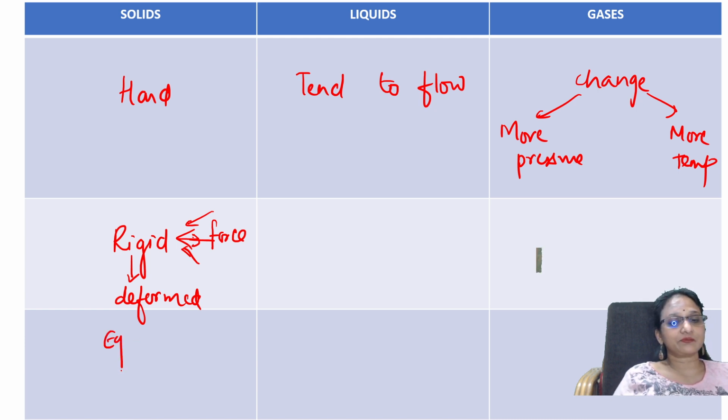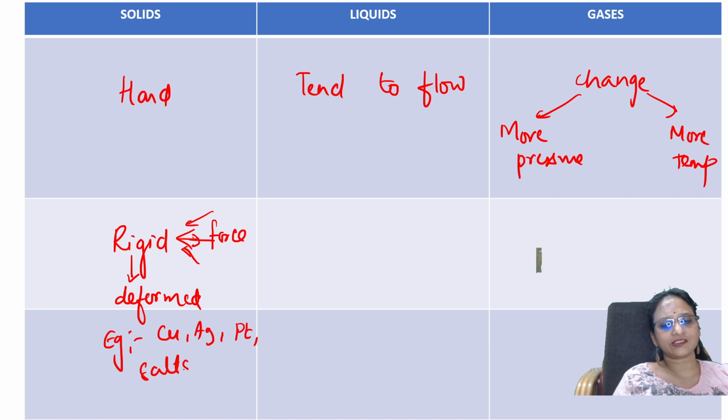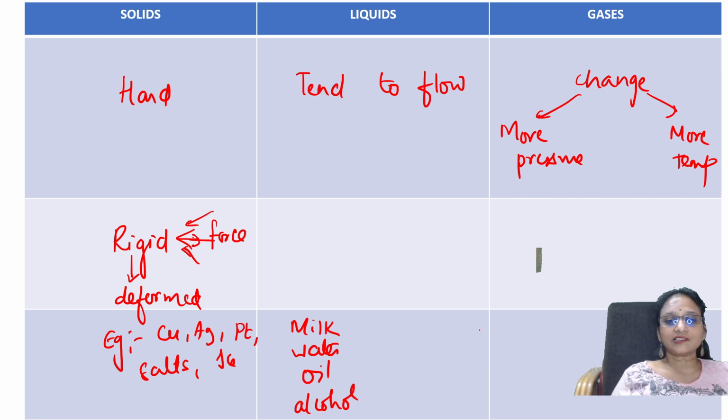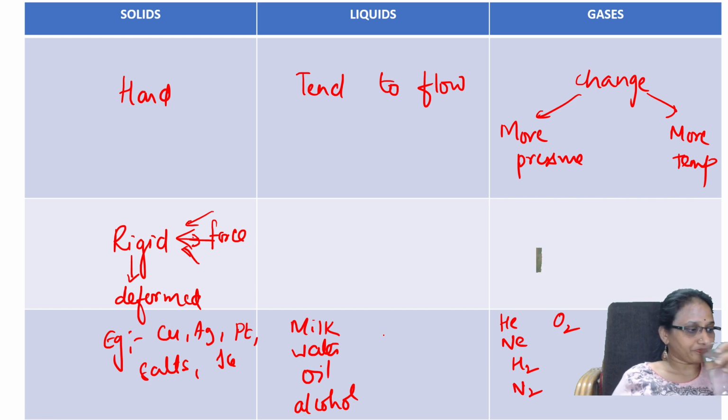If I take different examples, for solids you can write different metals: copper, silver, gold, platinum, salts, ice. For liquids, you can write examples like milk, water, oil, alcohol. For gases, you can take helium, neon, hydrogen, nitrogen, oxygen, etc. So the differences between solid, liquid, and gases are easy.